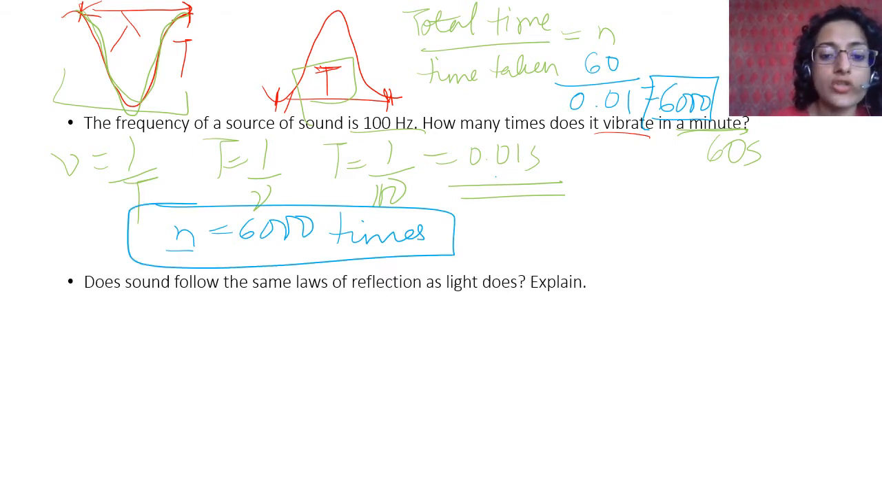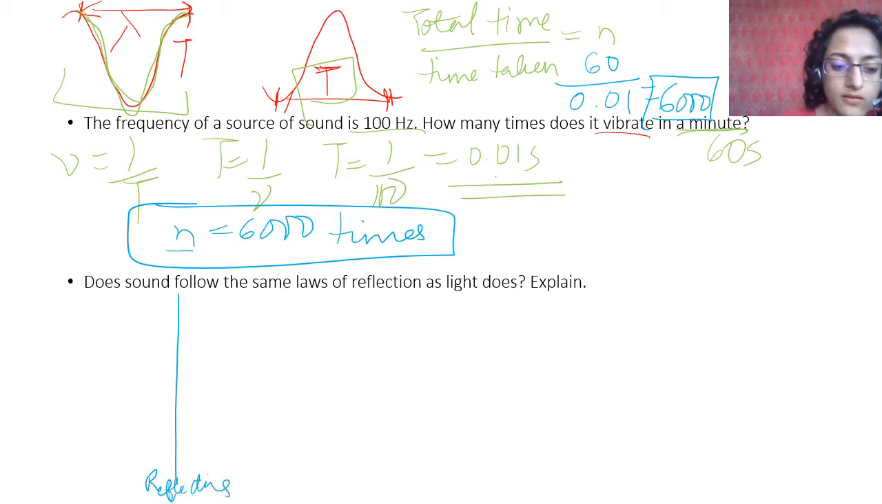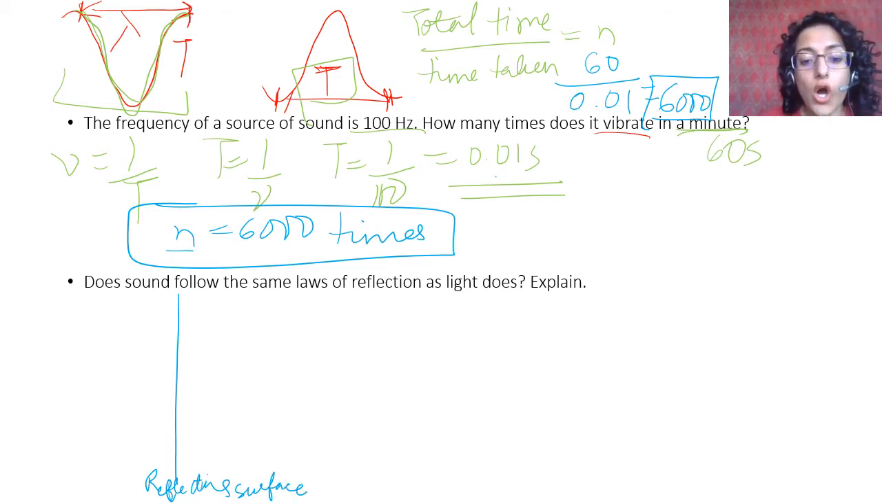Does sound follow the same laws of reflection as light does? Explain. Yes. Sound follows the same laws of reflection as light does. What are the laws of reflection followed by light? For example, this is the reflecting surface. The law of reflection is that the direction in which the sound is incident and reflected makes equal angles with the normal to the reflecting surface at the point of incidence, and the three lie in the same plane.